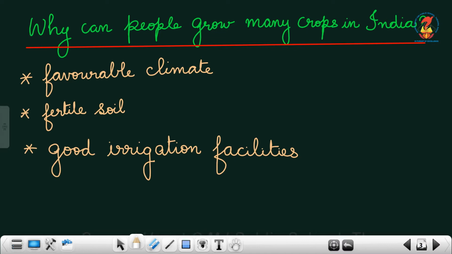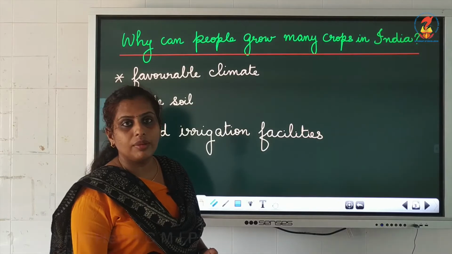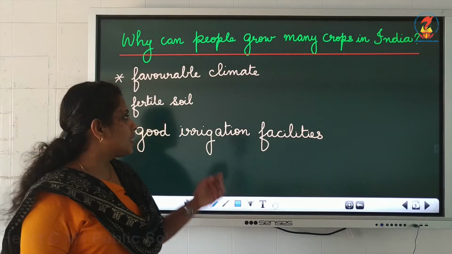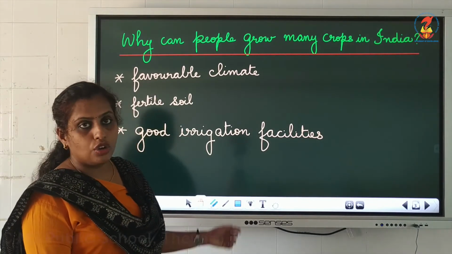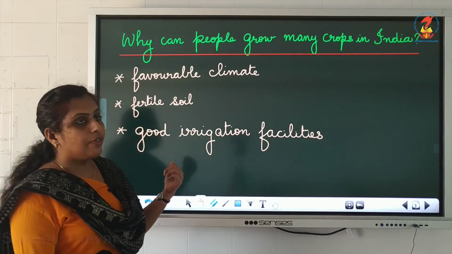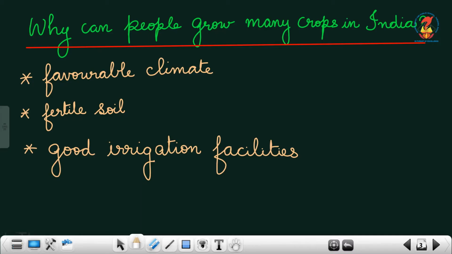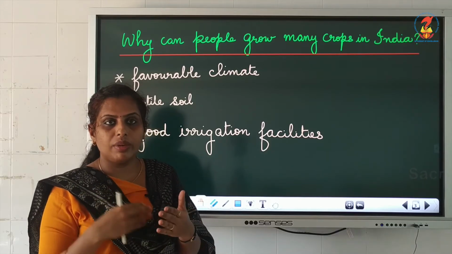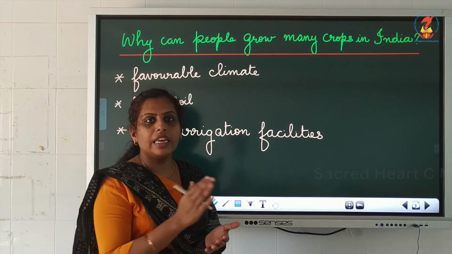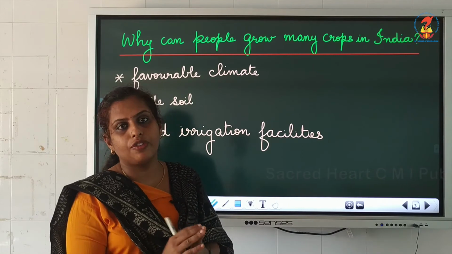Then we have fertile soil. Fertile soil means the soil which is good for the crops, with lots of nutrients in the soil, so your crops can grow in a proper way. The next one is we have good irrigation facility. We have so many water bodies around, right? Irrigation means water supply to the farming field. So all the irrigation facilities are there for us.